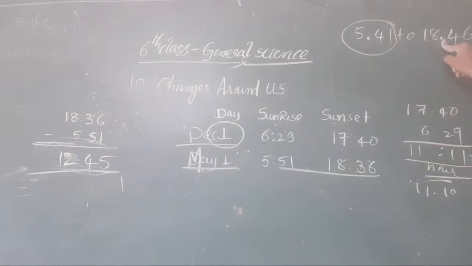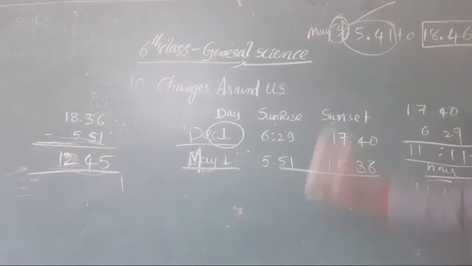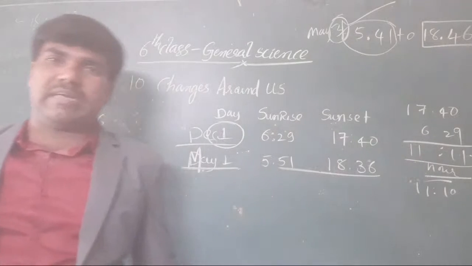And the set time also; the rise time and the set time both increase here only. That's why May 31st is the longest duration we have taken here.